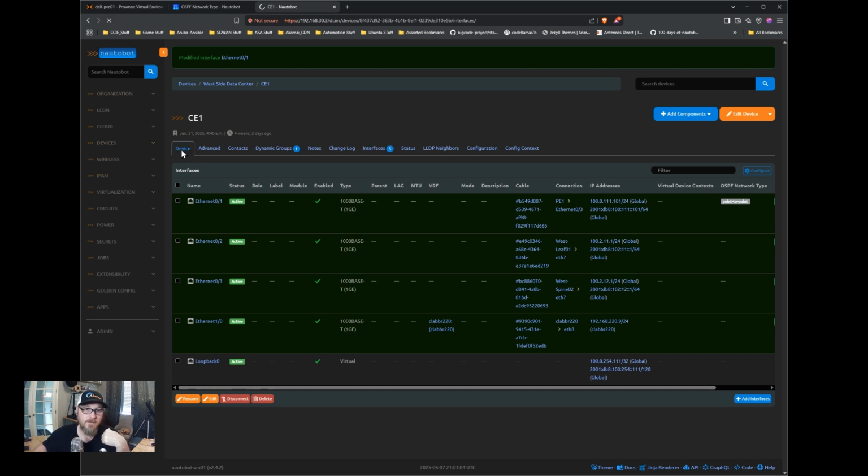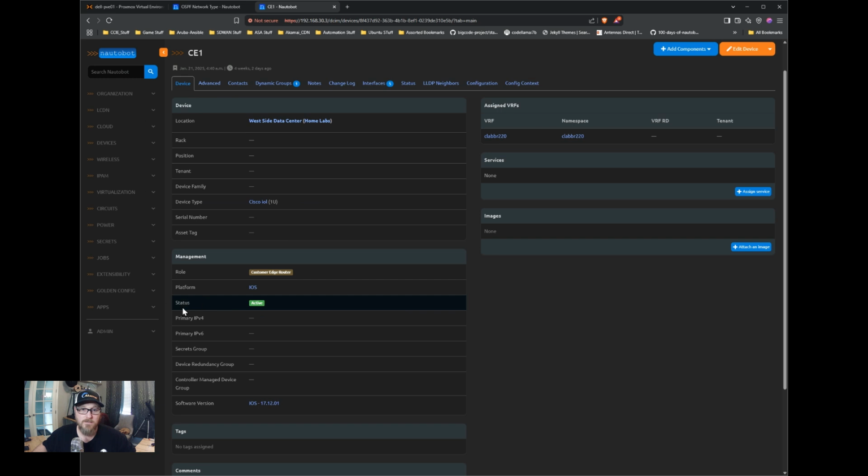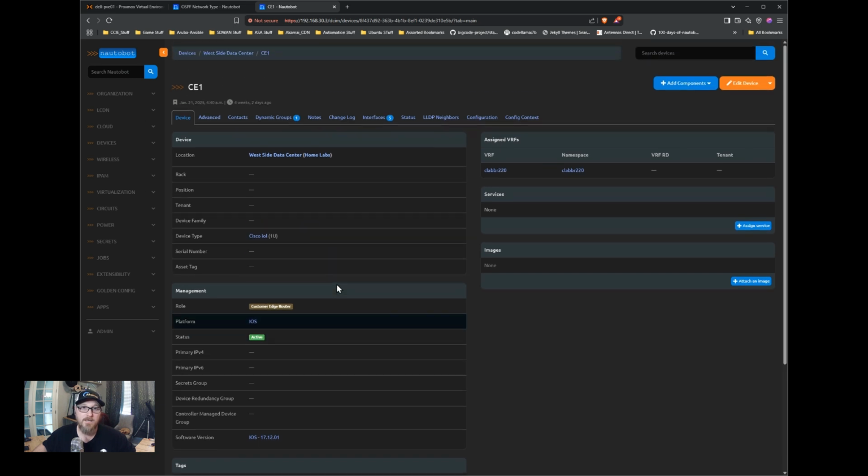If you look at the device tab here, we can change the status, right? So maybe we have a whole site that's in a planned status. We've built it out into Nautobot so we can track our inventory. We know it's going to a specific location. We can track all that stuff, and as things show up, we can change statuses here to reflect where it is in the process potentially. But we can also use that status to control our automation. So if we have a new office that we're standing up that's got a switch and a router,